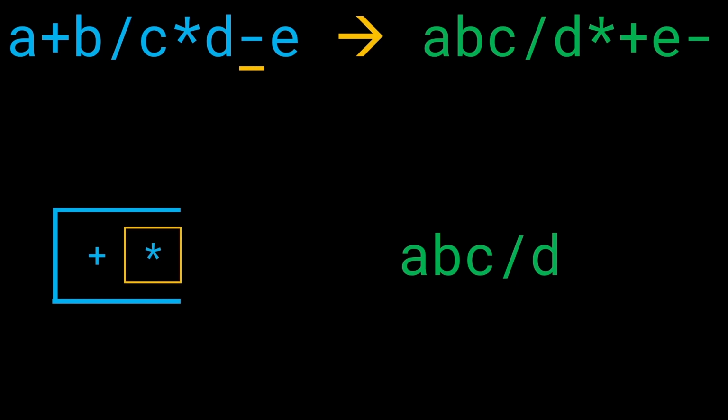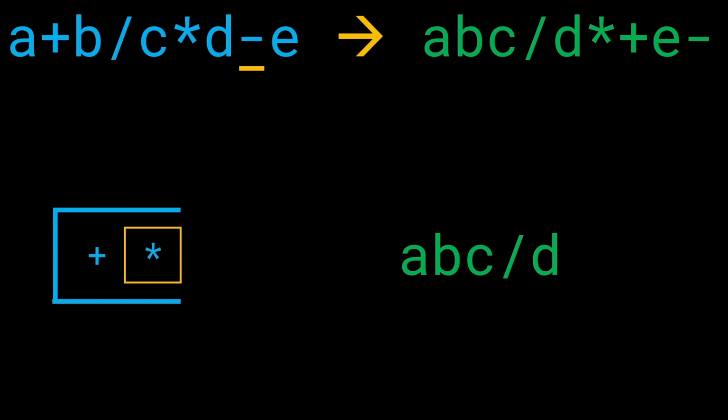Then we get a minus, and now what happens? The priority of minus is much lower than that of multiplication, which means that this minus is going to kick out the multiplication. You can think about it this way: an undeserving candidate comes, a lower priority element comes, and it kicks out all the higher priority or equal priority elements out of the stack.